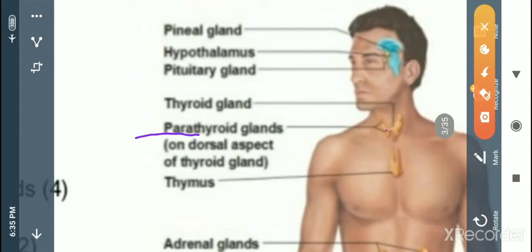Where it is present, if we see the location here, particularly clearly mentioning that the parathyroid gland is present on the dorsal surface of the thyroid gland. And the thymus is present at the thoracic region. This region of the individual is called the thoracic region, or the anterior region. You can also say it is the ventral region, or the anterior ventral region of the individual.